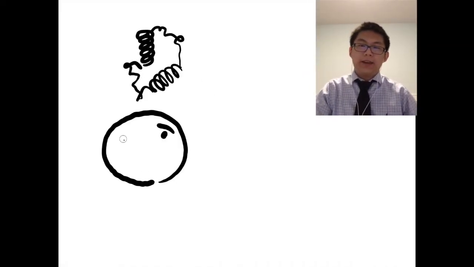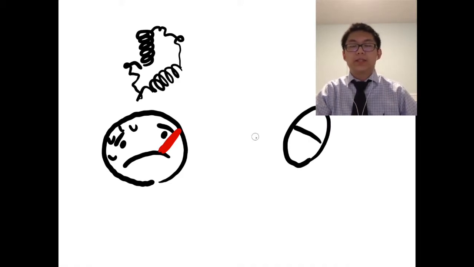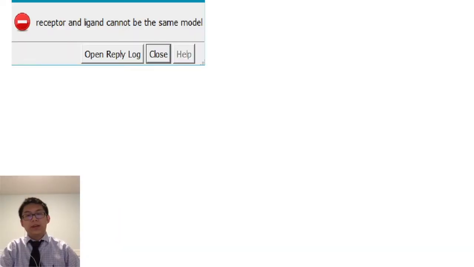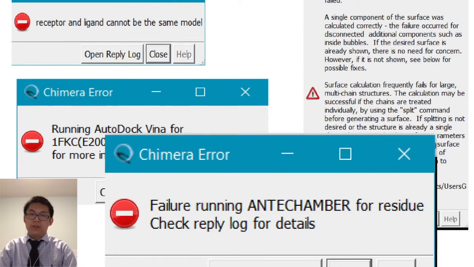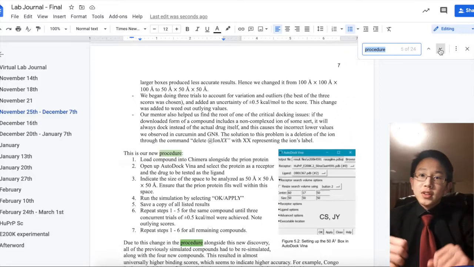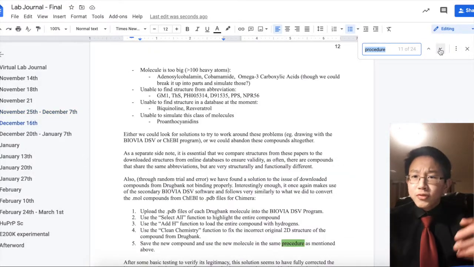Our ambitious idea would be taking our results and developing an entirely new treatment for prions based on the best binding compounds and residues they're bound to. That being said, this investigation wasn't all sunshines and rainbows. We encountered various problems along the way, and just a few were kept as visual records, as shown here. As evidenced by our lab journal, there were several times where we had to change or completely revise our procedure.